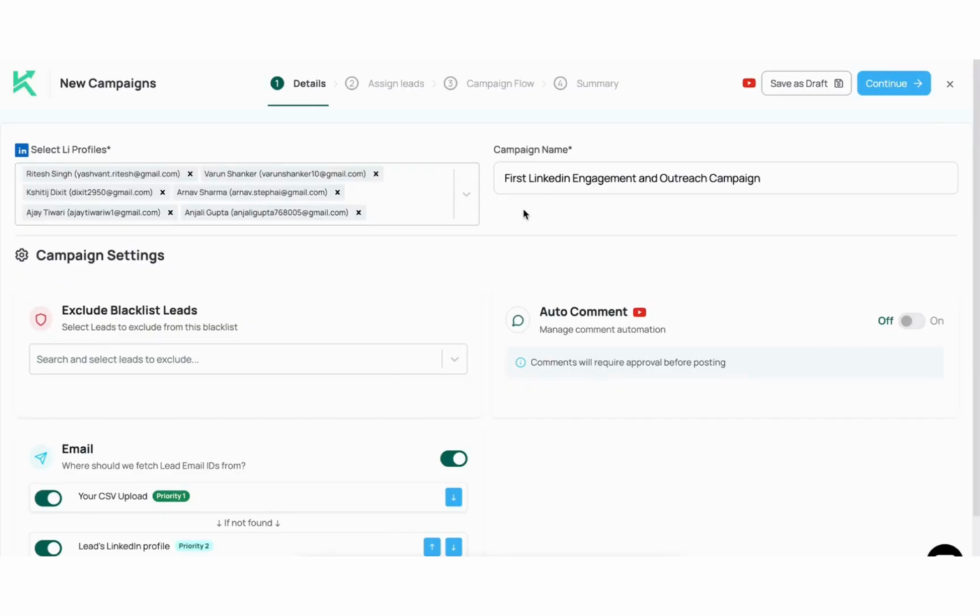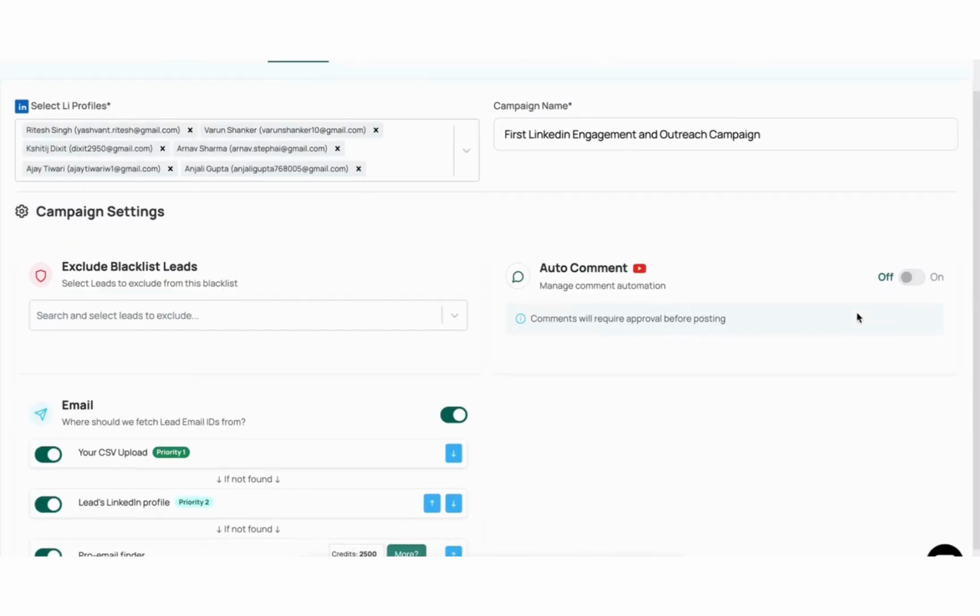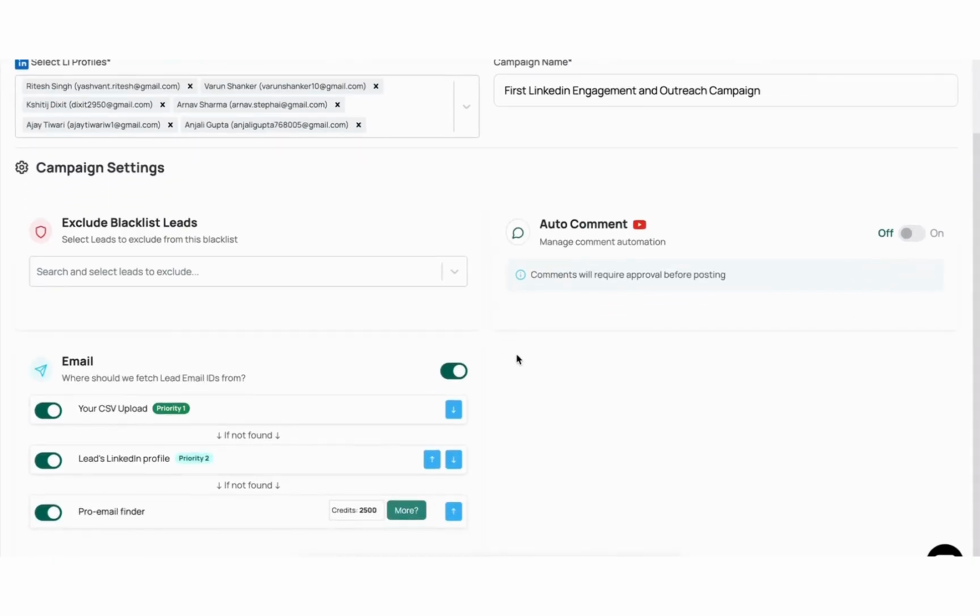Give your campaign a name and then decide whether you want comments to post automatically or only after your approval. You can also choose to send emails from specific email IDs if needed.